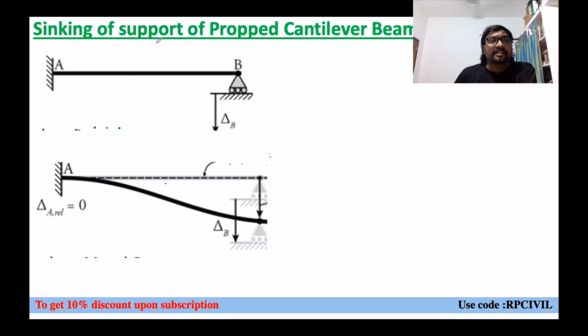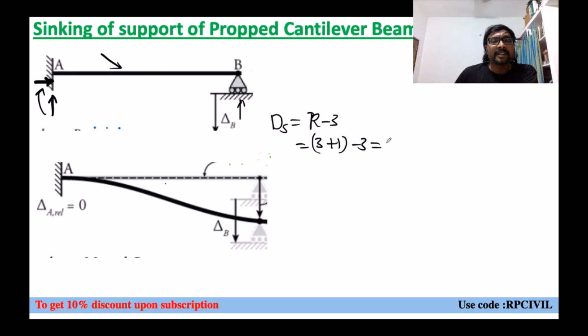And here, sinking of support of a propped cantilever beam. Which support sinking are we considering? This is your fixed support. Here you will have a vertical reaction, horizontal reaction, and moment reaction under general loading, let us say. And at this prop, you have only one vertical reaction. The degree of static indeterminacy is R minus 3: 3 plus 1, 4 reactions, minus 3, equals 1.